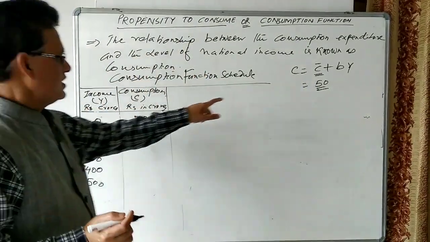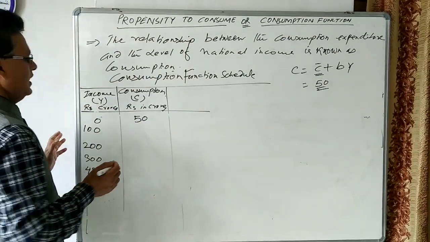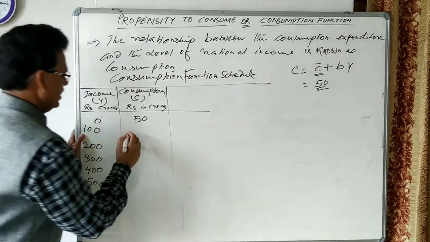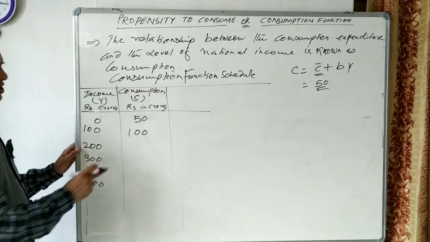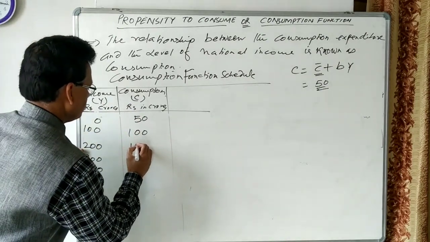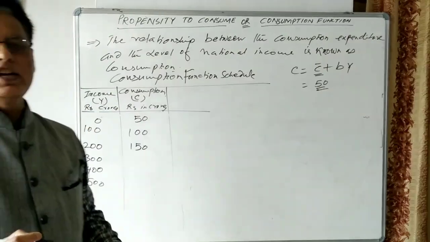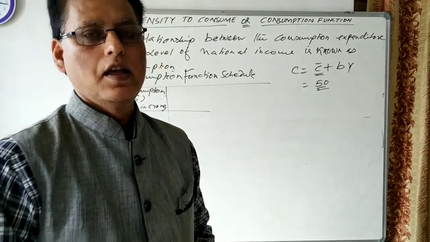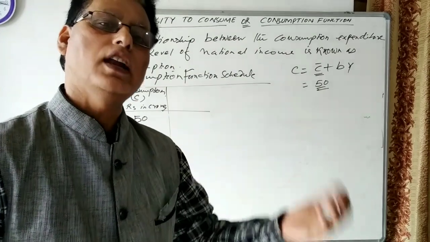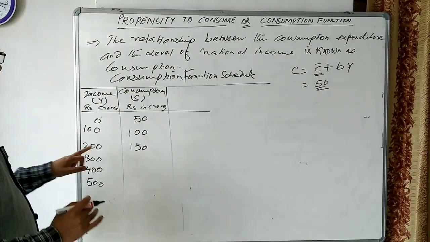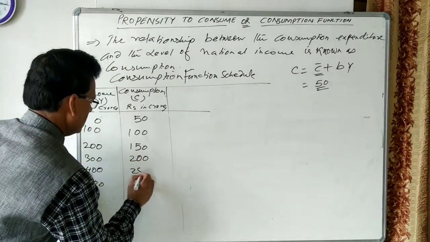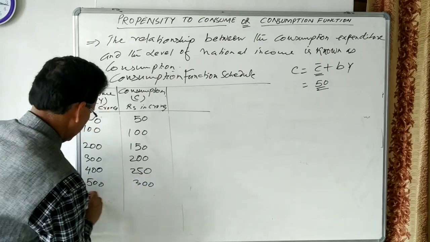Here we have taken C-intercept as 50. Let us see, if income increases, consumption will also increase. When income increases from 0 to 100, the consumption goes from 50 to 100 crores. I told you when income increases, consumption will also increase. But the propensity to consume is less than one, so consumption will be less than income. Further, as income increases, consumption increases.